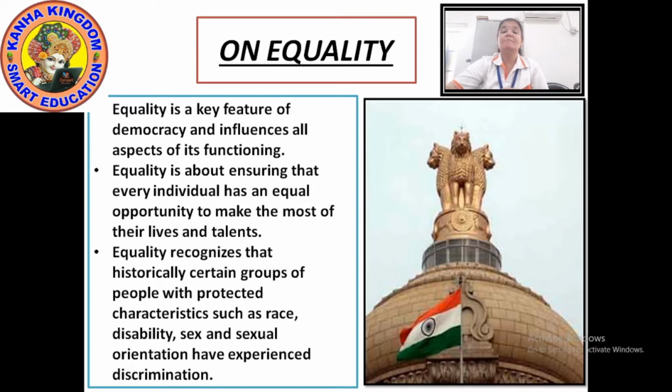Means if they are race, here we are talking about race, sex, disability, right? Race means the color of the people, the complexion. We treat people as per their complexion. We like fair people more than the dark colored, right? So here equality says that all the group of people, whether they are of any caste, they are of any religion, any sex, any race, they have any disability, all should be treated equally.